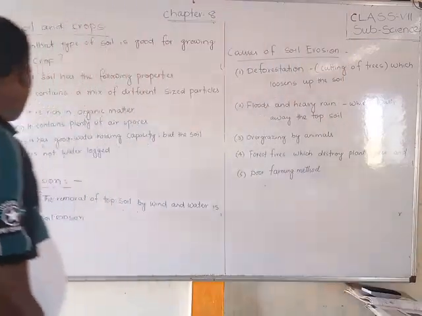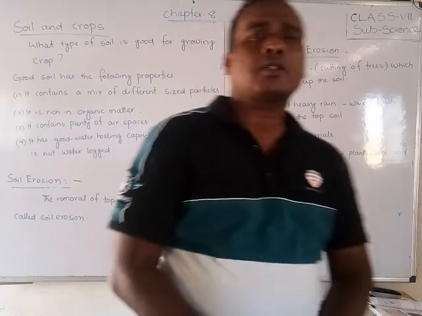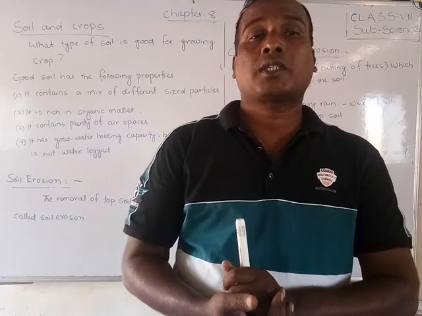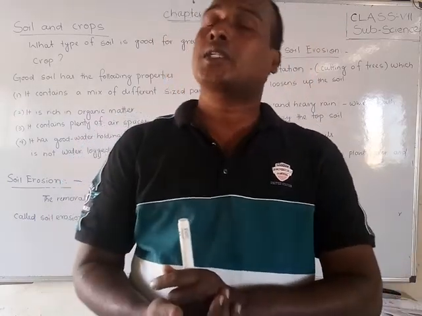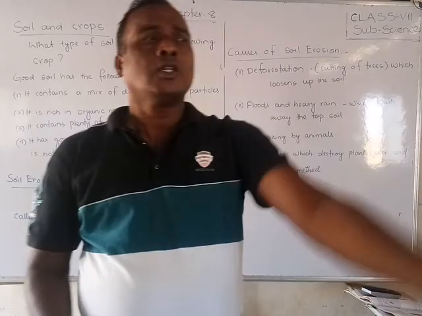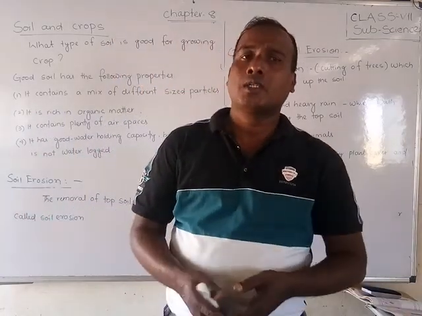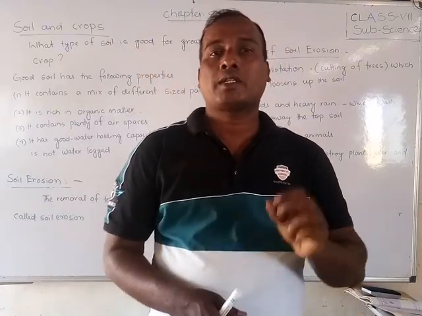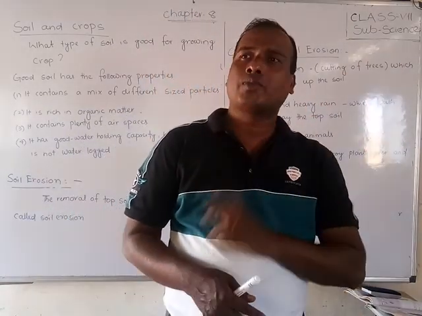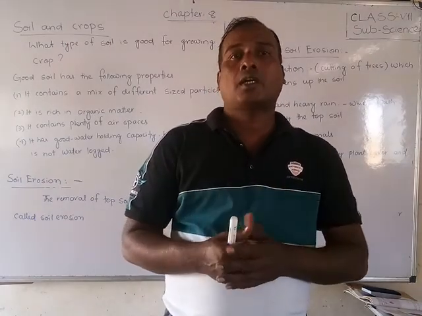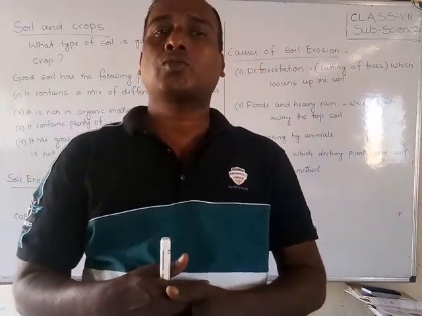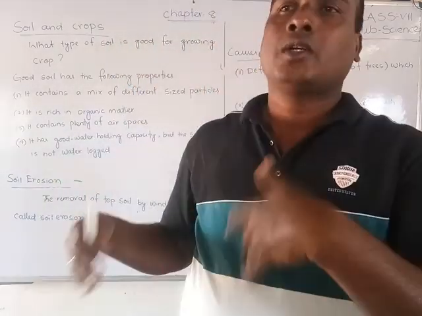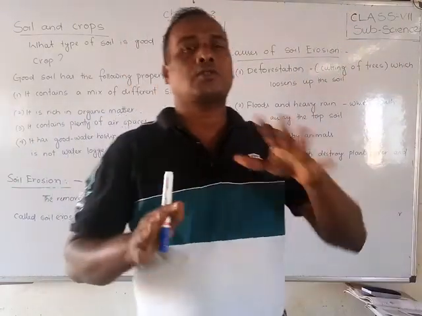Next, friends, what is soil erosion? You have seen black soil also. According to the colors, we can find out what organic matter or what chemical substances are present in the soil. You have seen around your houses different colors of soil: black soils, white soil, red soils and brown. The colors change because different chemical substances are present.